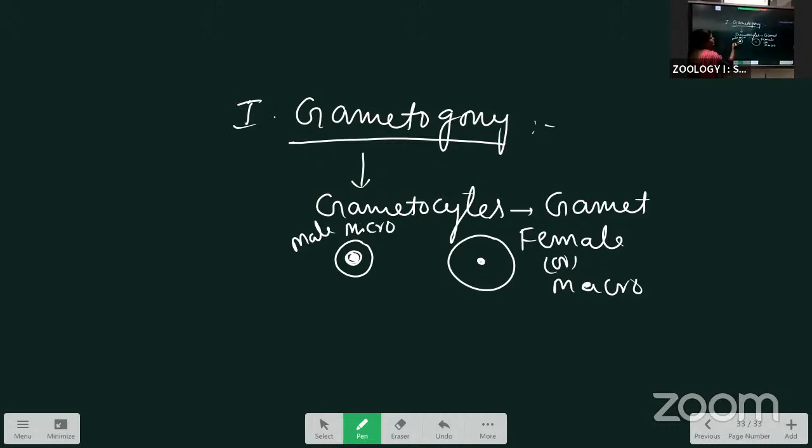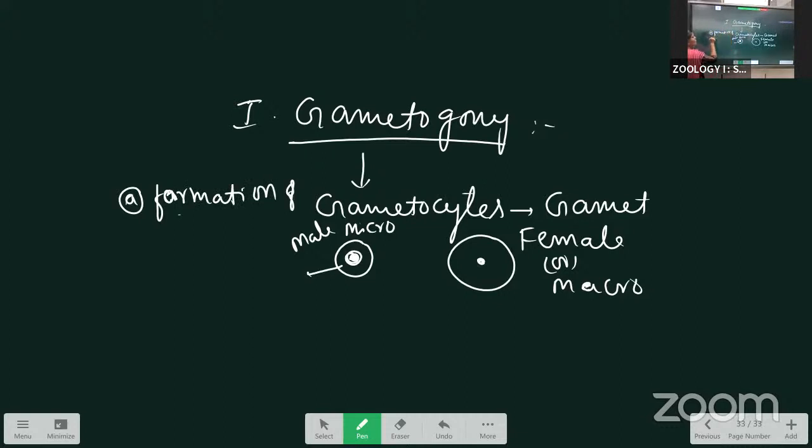We are going to discuss the formation of gametes. Under this, one more subheading is there: formation of female gamete and formation of male gametes. How is the male gamete formed? The nucleus undergoes mitotic divisions and forms 8 nuclei.